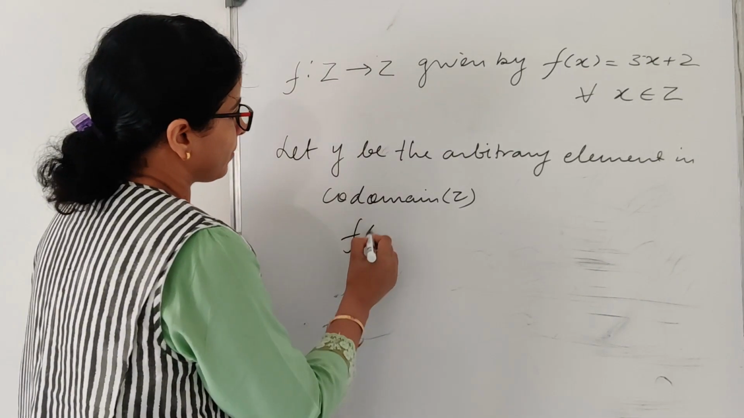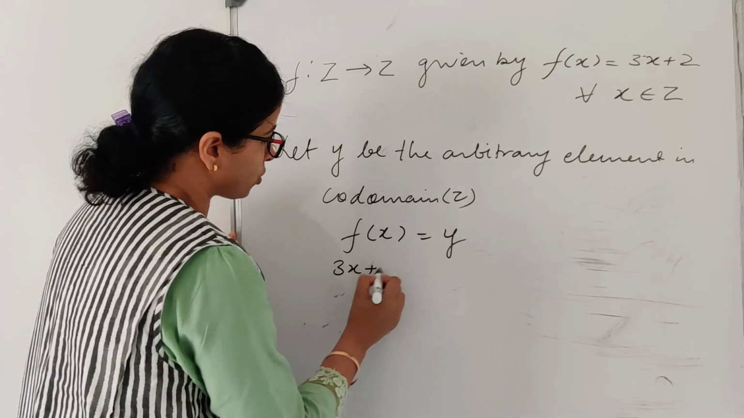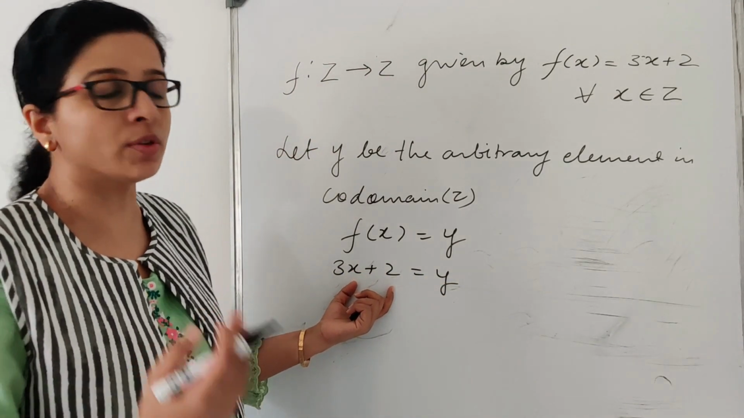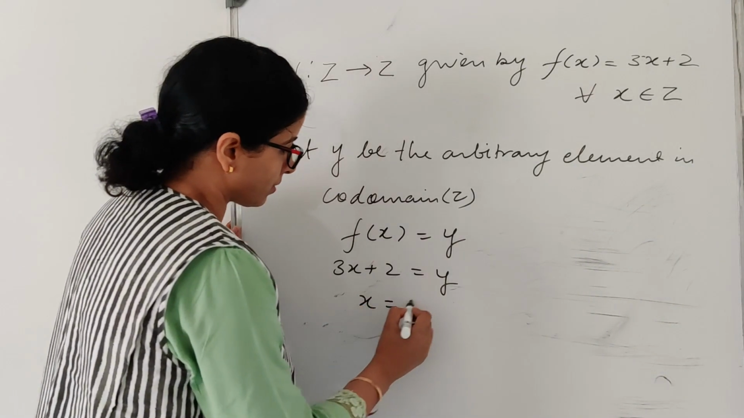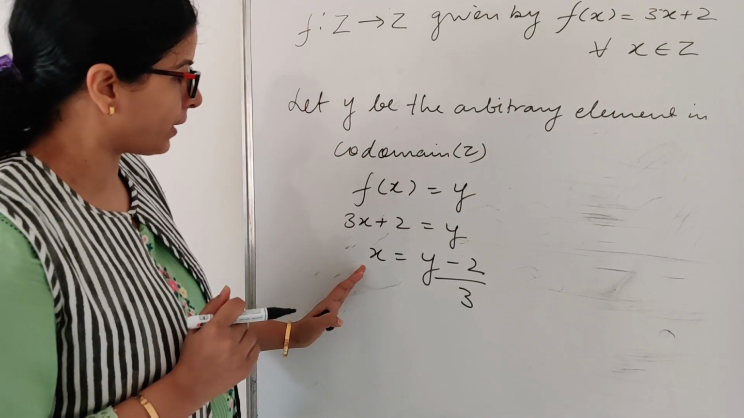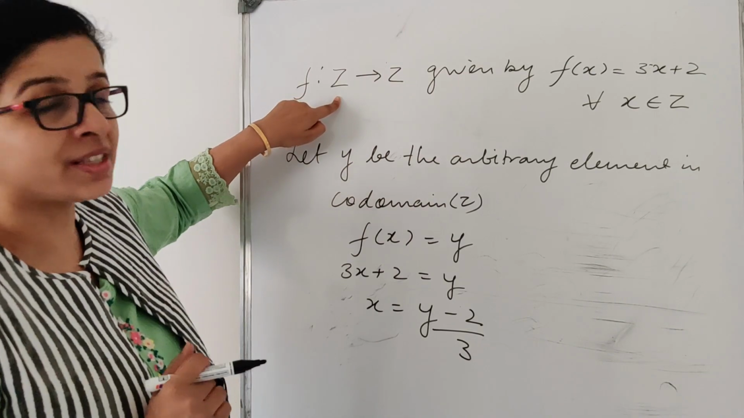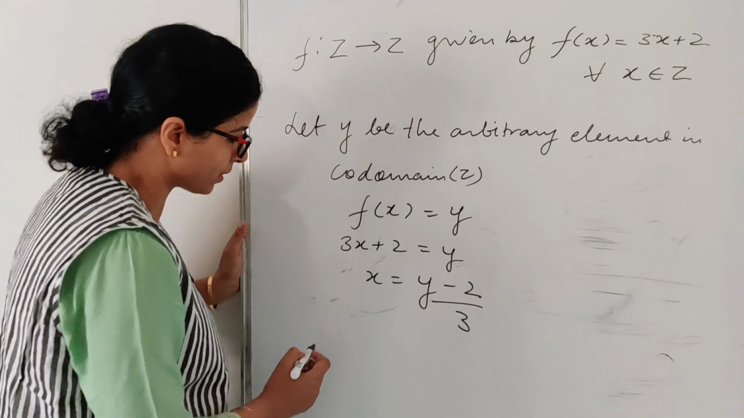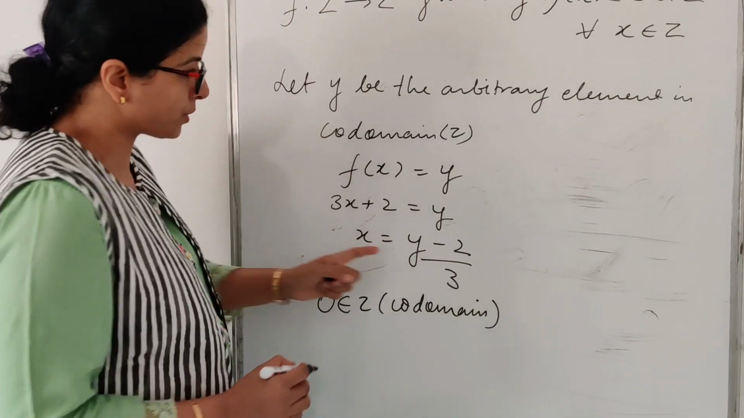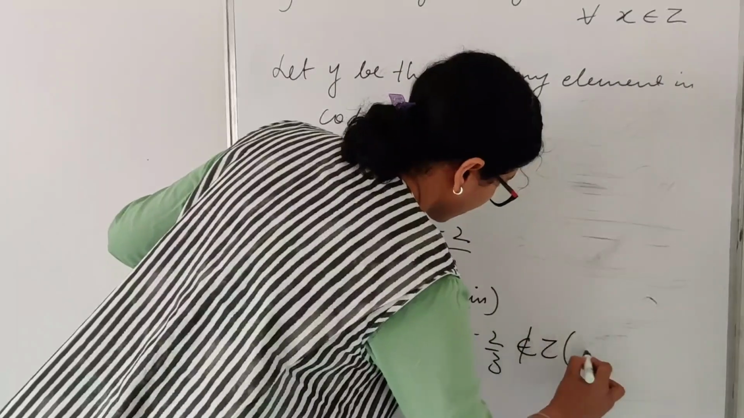So it means f(x) will be equal to y, 3x + 2 = y. Now what I have to do after this, I have to find the value of x in terms of y. So what it will be, x = (y - 2)/3. Now let us check whether for every element of y, do I have an element in the domain Z. So let us consider one example, 0. 0 belongs to Z in the codomain. Now substitute 0 here, -2/3, which does not belong to Z in the domain.